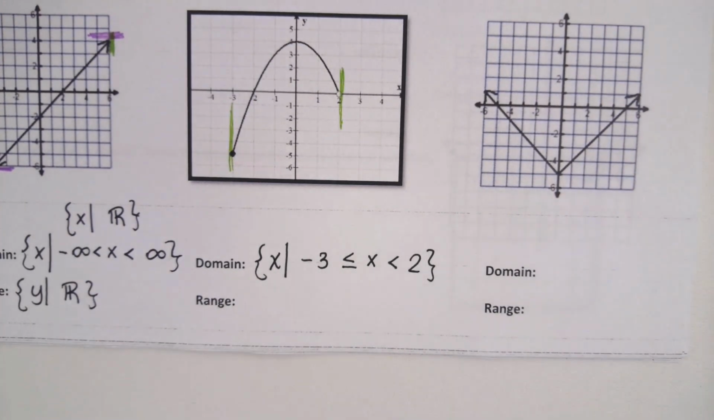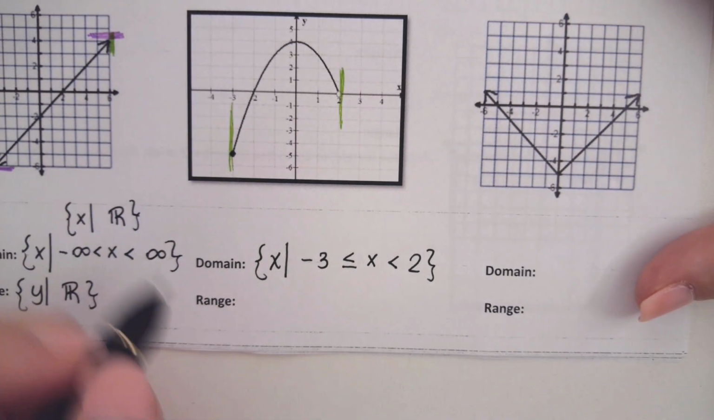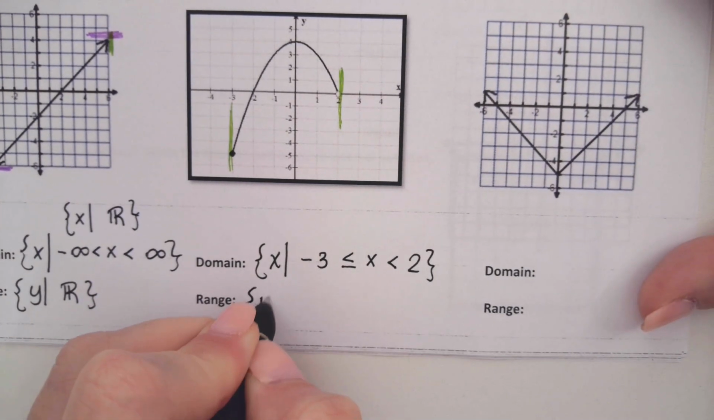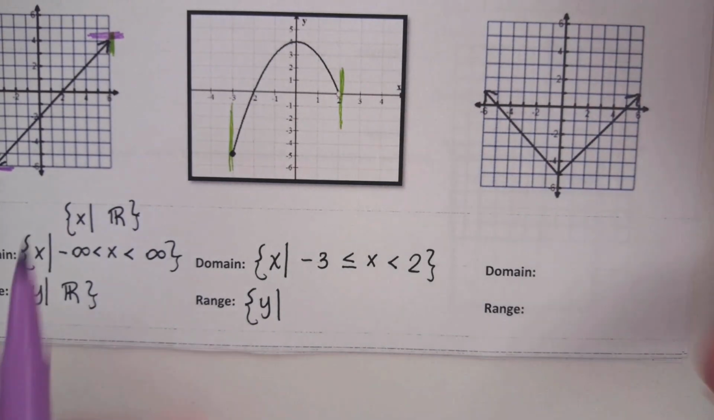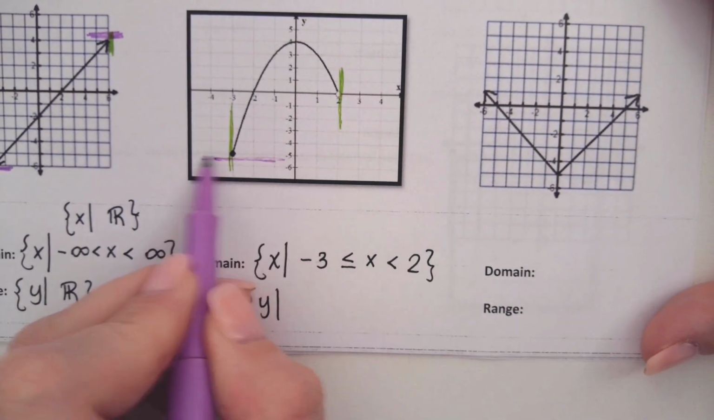Okay, range, again, range is lowest to highest. That's your y values, just like the y-axis goes bottom to top. Same thing for when we write the range. So we're going to say our y's, okay, and then we're going for our lowest y. Lowest y is down here.